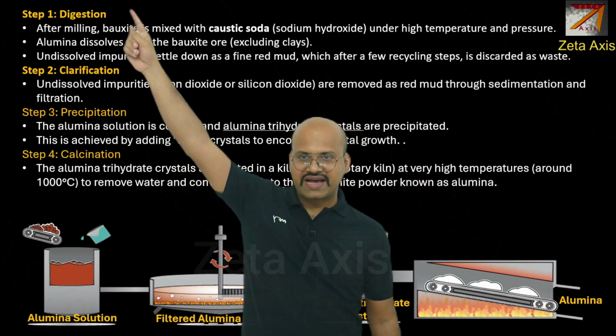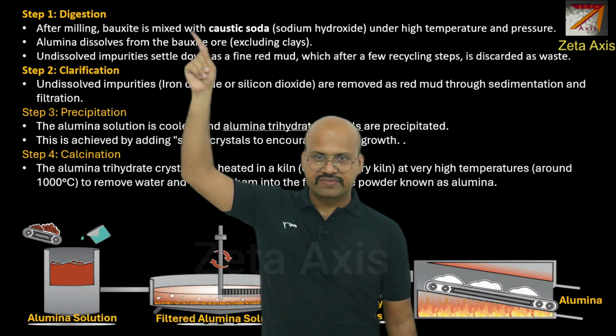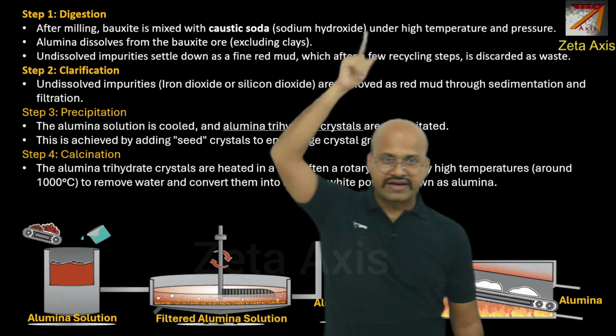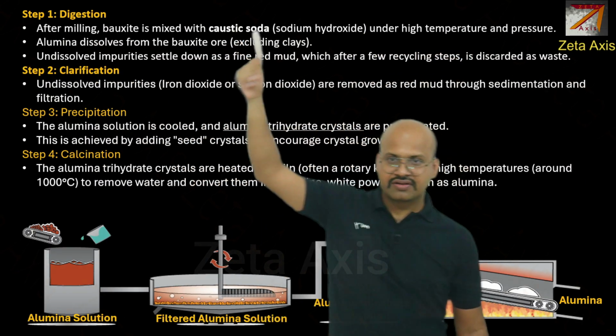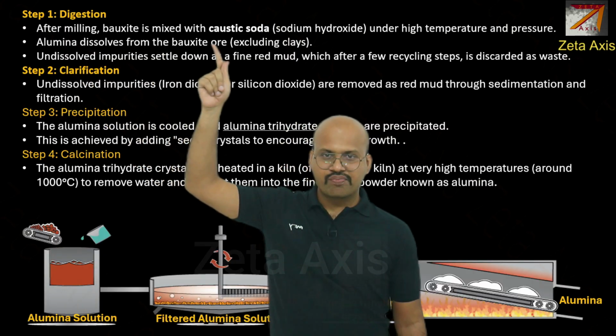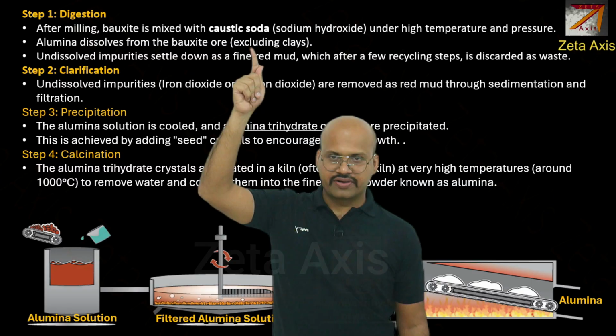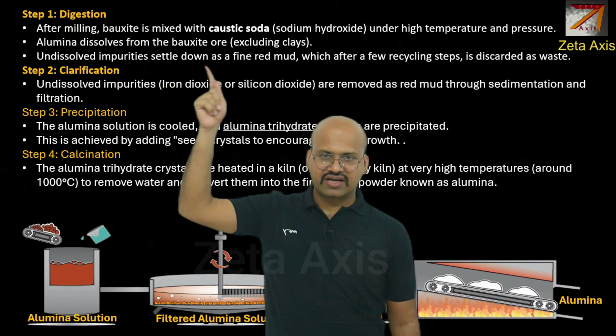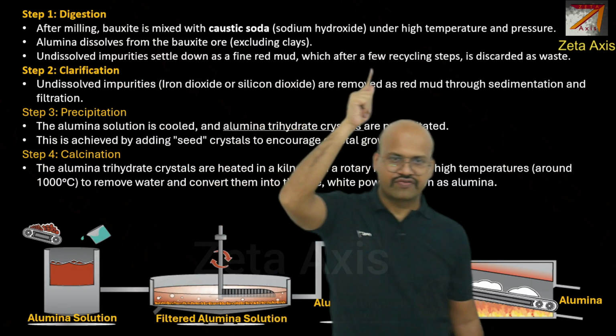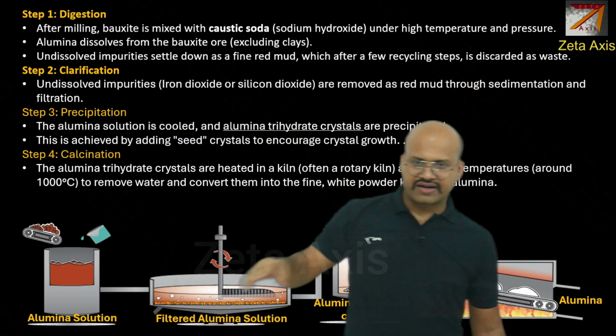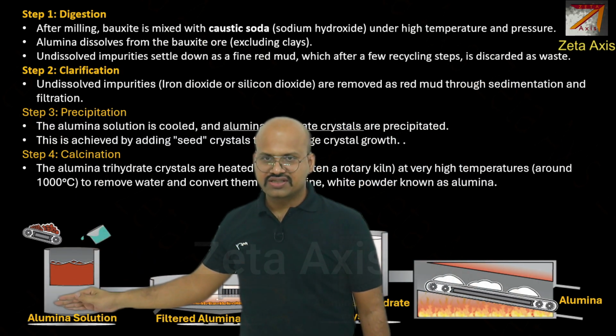Here we can see in the digestion, after milling, bauxite is mixed with caustic soda. Under high temperature and pressure, alumina dissolves from the bauxite ore. Clays do not dissolve in the caustic soda. Undissolved impurities settle down as fine red mud, which after a few recycling steps is discarded. So some of the impurities just settle down.